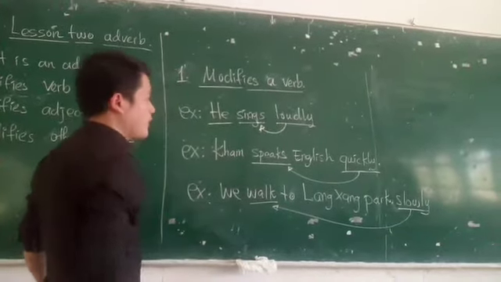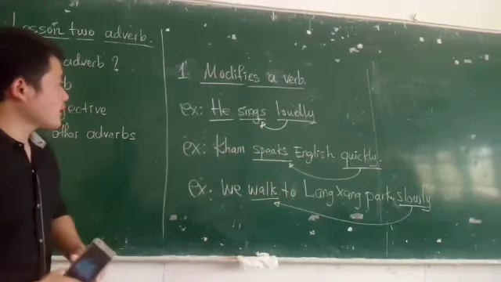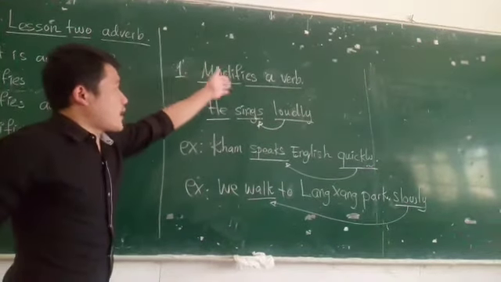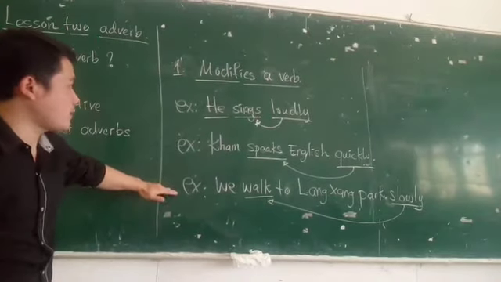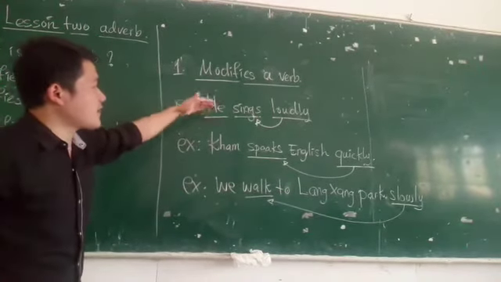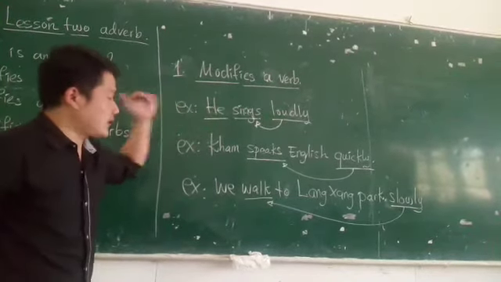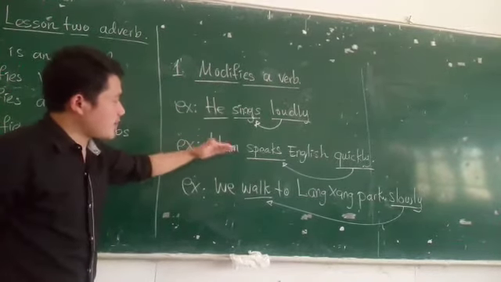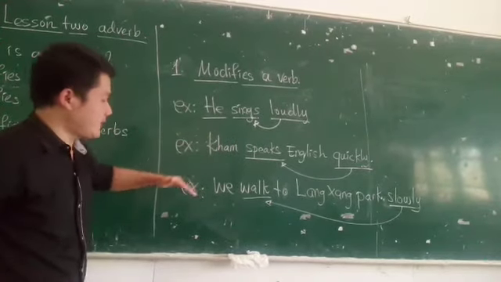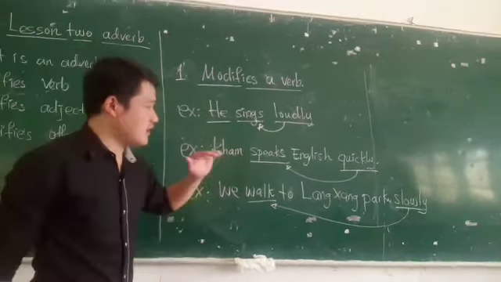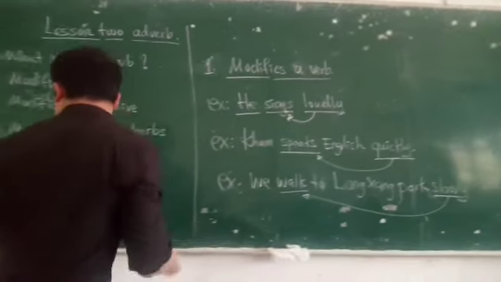Okay, I'd like you to read one more time. An adverb describes a verb. Look at the three examples for you. He sings loudly. Can't speak English quickly. We walk to Langsam Park slowly. Okay, continue.